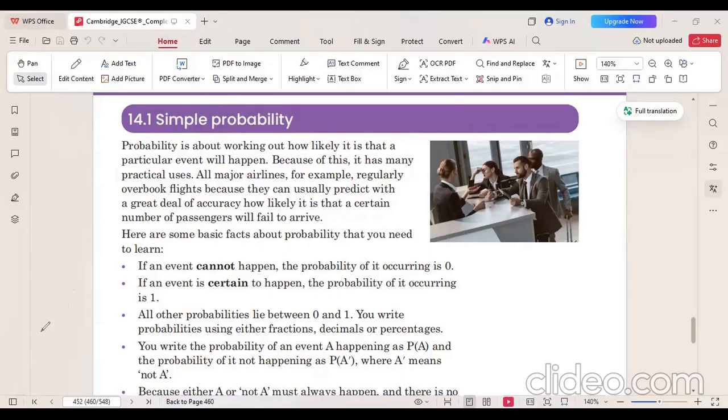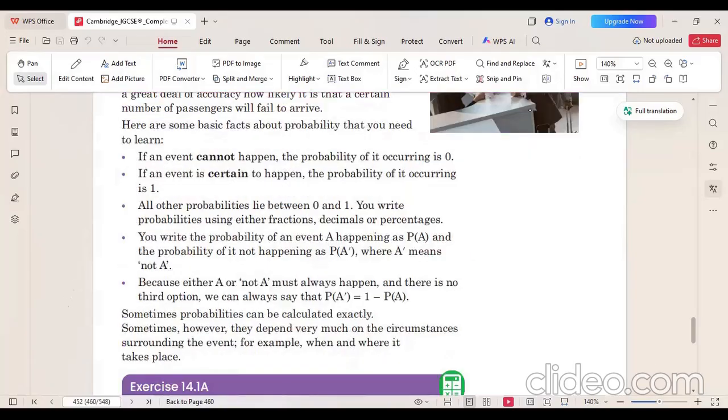Okay. So if you are talking about the very basic probabilities, these 3 to 4 points you need to keep in your mind, and they are really important. The first point is that if an event cannot happen, the probability is going to be zero. For example, you are an adult now. What is the probability that you will be a child again? This cannot happen. So the probability for this kind of event would be zero. If you are sure that this thing is not going to happen, the probability will simply be zero.